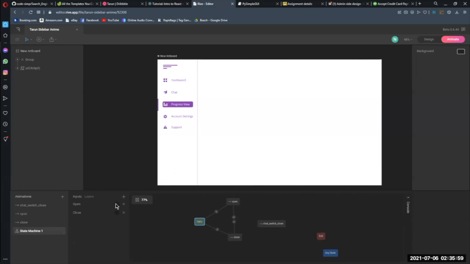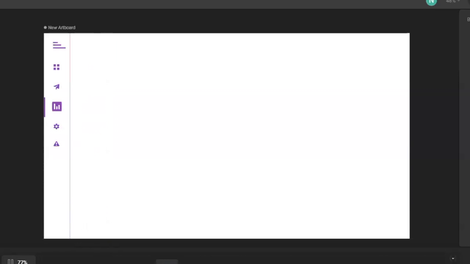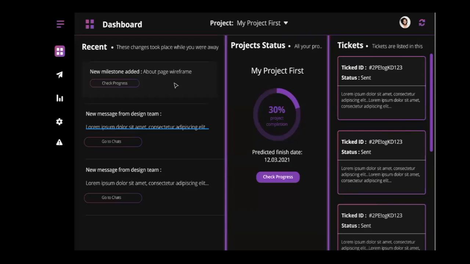So if you open it, this is how it's gonna open. You close it, it closes. So yeah, this is what the left bar is gonna do.